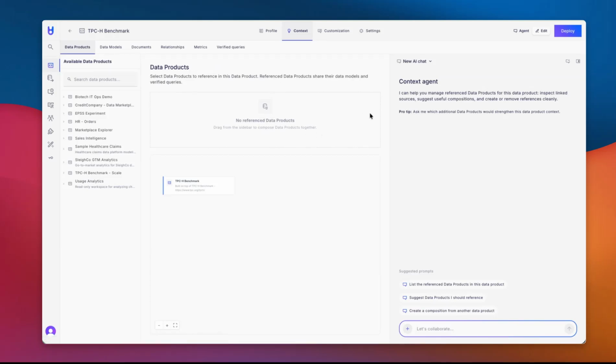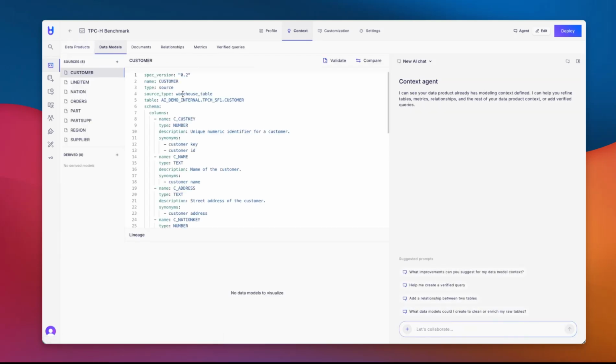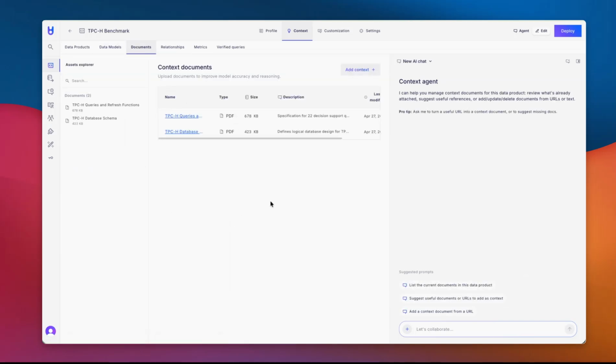And this probably looks quite familiar. We've got a context agent over here that helps guide and build different elements of the semantic model. That is, the data dictionaries defined in YAML, the relationships, metrics, and verified queries, also YAML syntax. We've also got a documents repository here where PDFs, Markdown, text, CSV, links, and other sorts of free text can be pasted in and become part of the context layer.